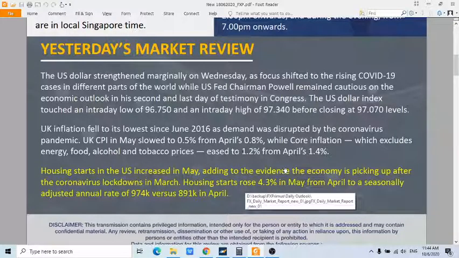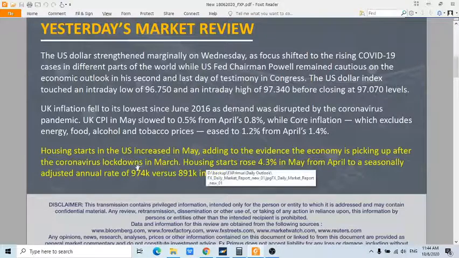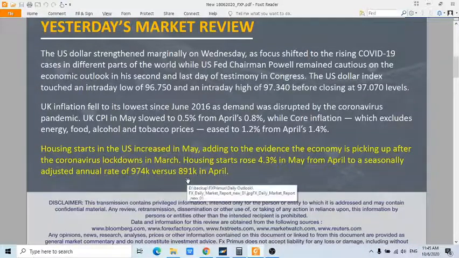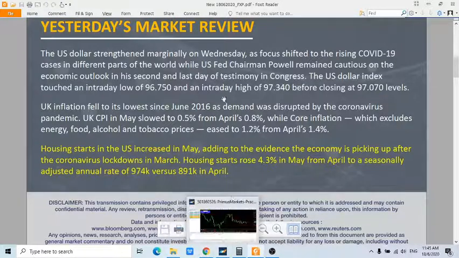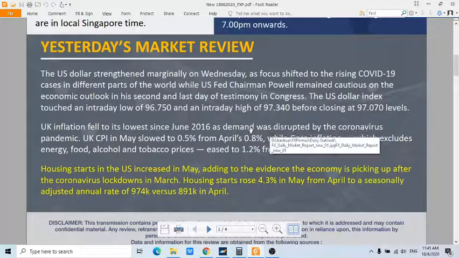And of course, another data release yesterday was the housing starts in the US, which showed an increase of 4.3% in the month of May, coming in at 974,000 applications for new houses versus 891,000 previously. Okay, so that was the data coming out from the UK and also the US yesterday.